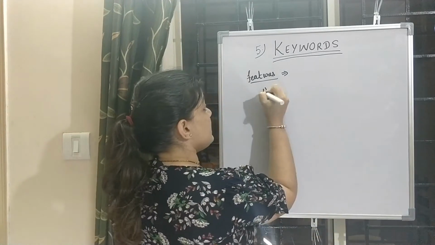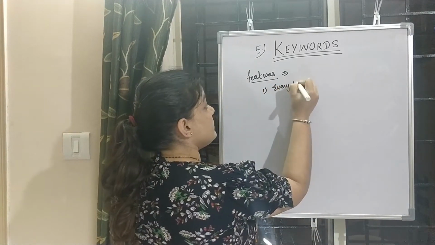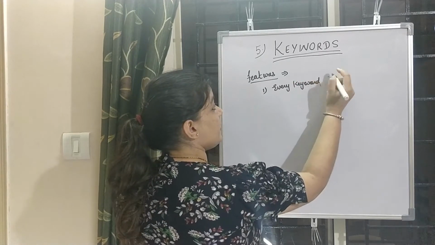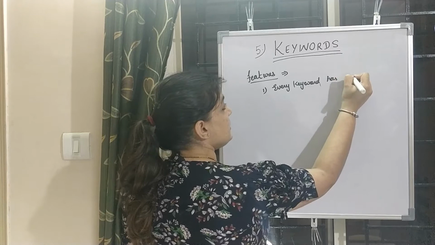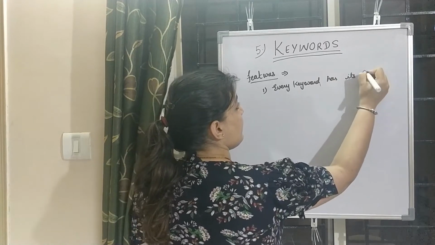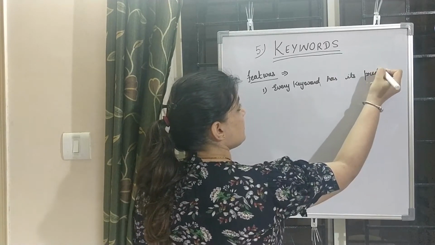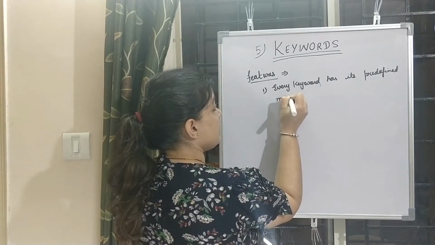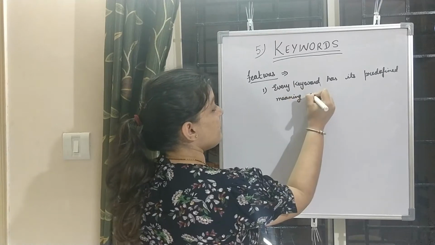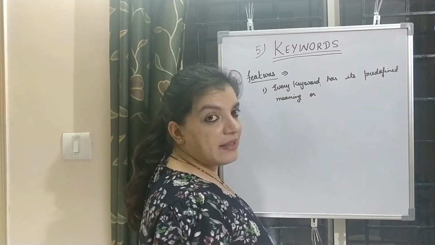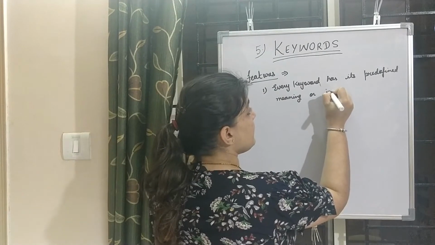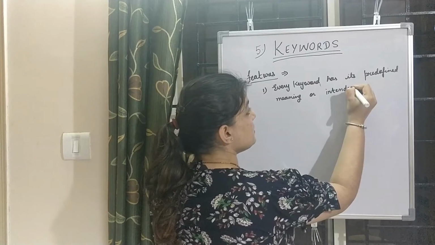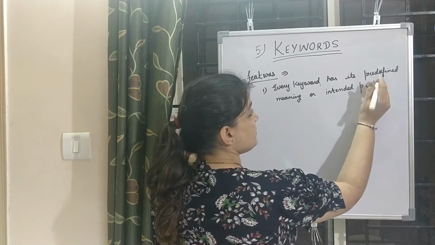So the first feature: every keyword has its predefined meaning, or we can say every keyword has its own intended purpose.